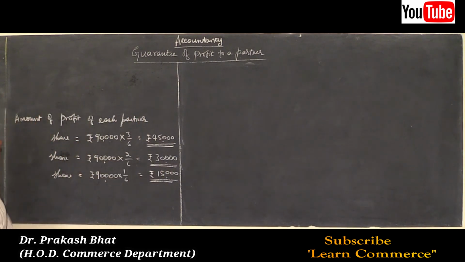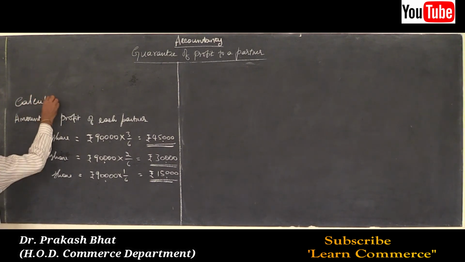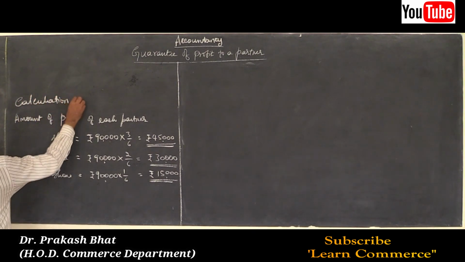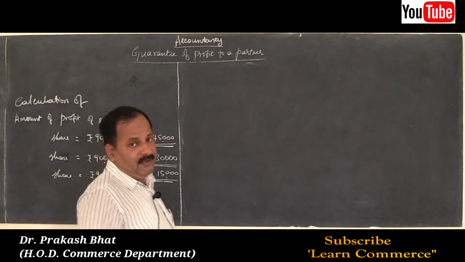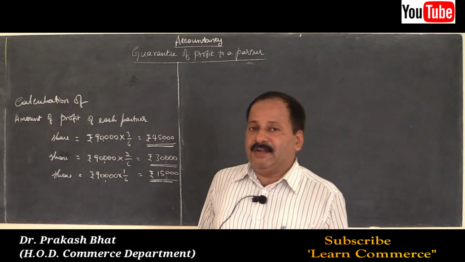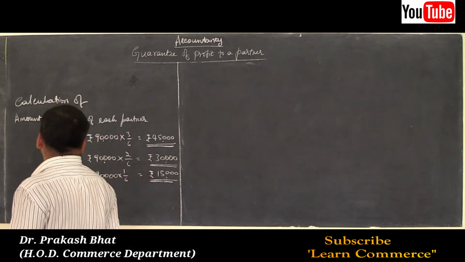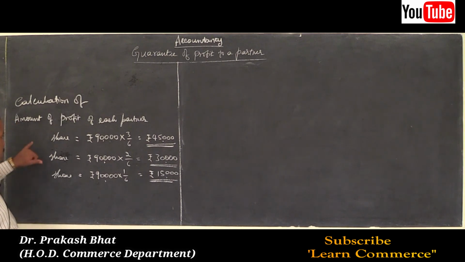So start calculation of working note, calculation of amount of profit of each partner. First partner was Roja.